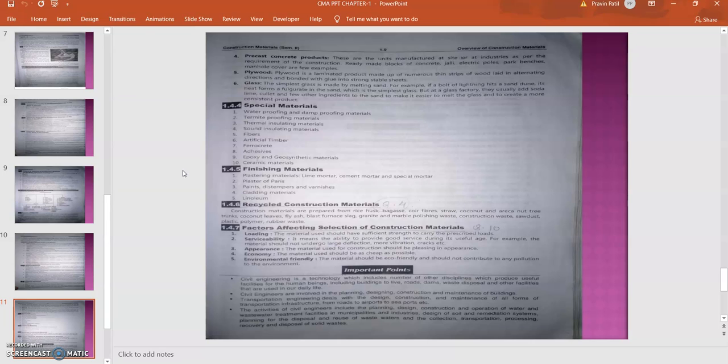So that is all about the first chapter, in which we have gone through the overview of the different materials and the criteria for their selection, and we will go through them in detail in the next sessions. In the next session we will go through the second chapter, in which we will observe the different properties of natural materials, how they are manufactured, and the different criteria for their selection. So that is all about today's session.